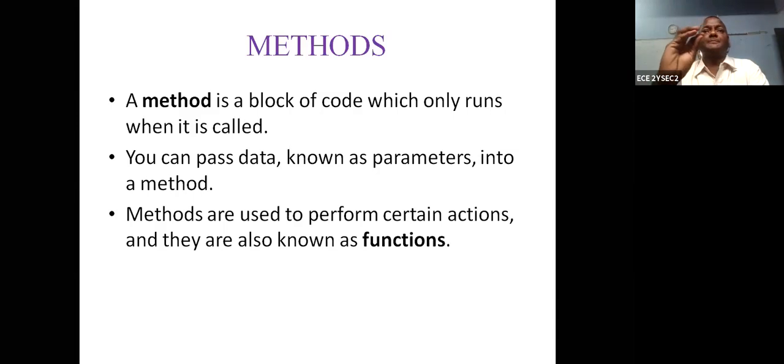Let us take an example. Suppose you want to perform multiplication several times, then you can create a multiplication method. You can call the multiplication method whenever you require. Suppose factorial is a program. You can call the factorial method whenever you require the factorial. So it is the easiest way.